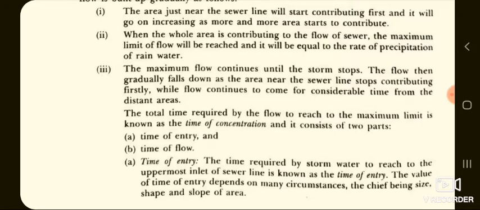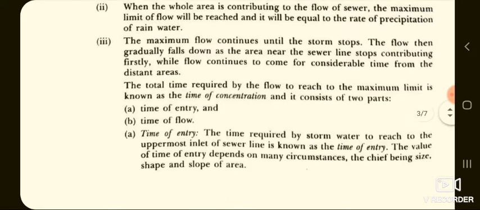Third, the maximum flow continues until the storm stops. The flow then gradually falls down as the area near the sewer line stops contributing first, while flow continues to come for considerable time from the distant area.